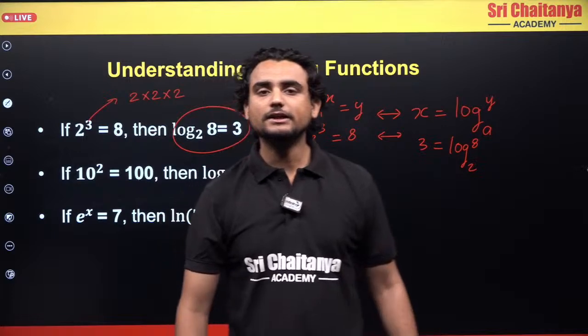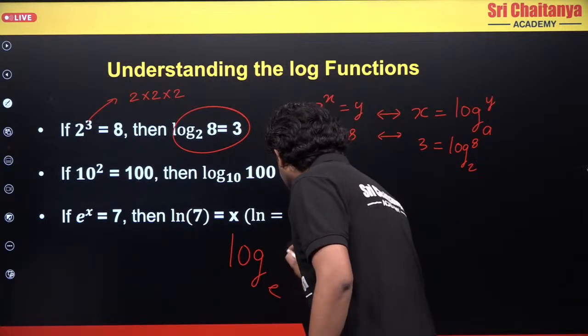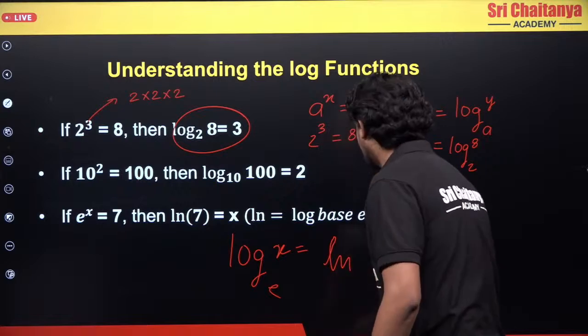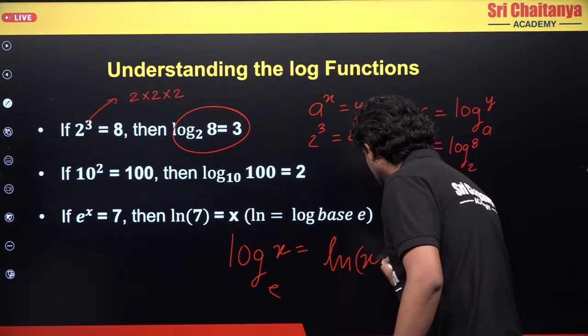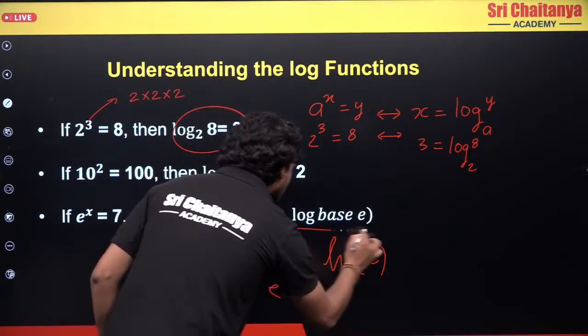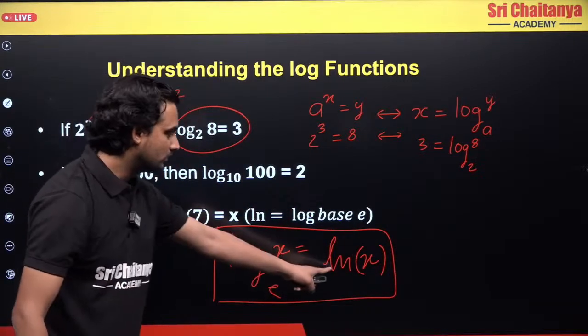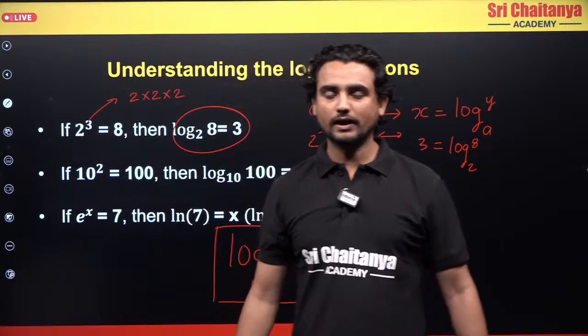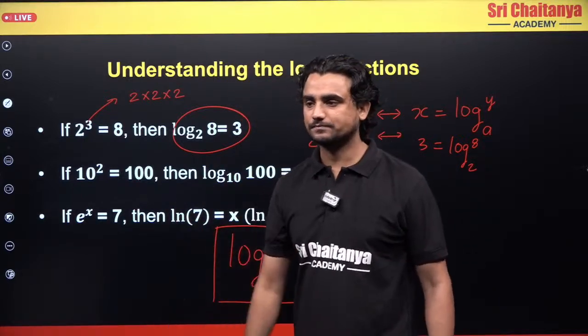E is the value 2.7, approximately. So I can just write that as ln x. Whenever it is written like this, ln, understand the base is e, and what is e? 2.7. So don't get confused here.